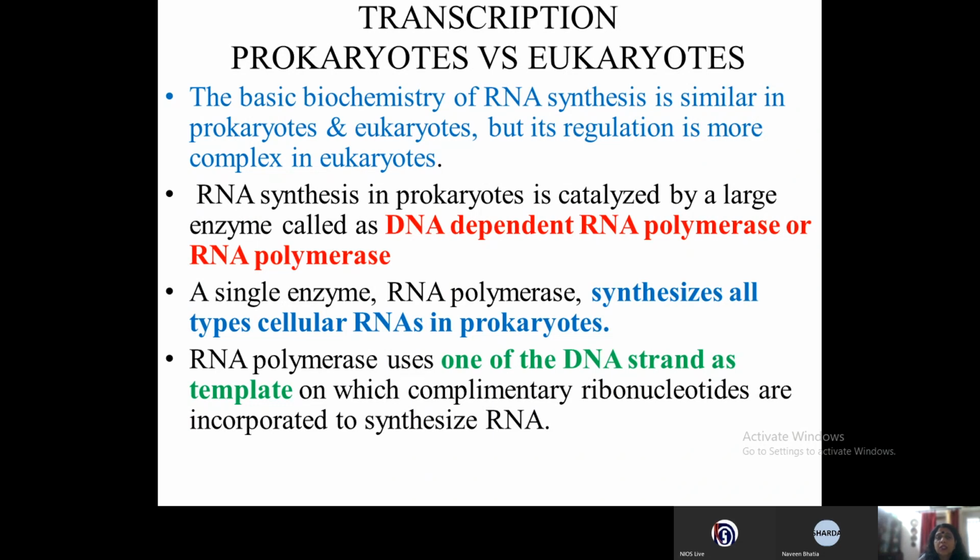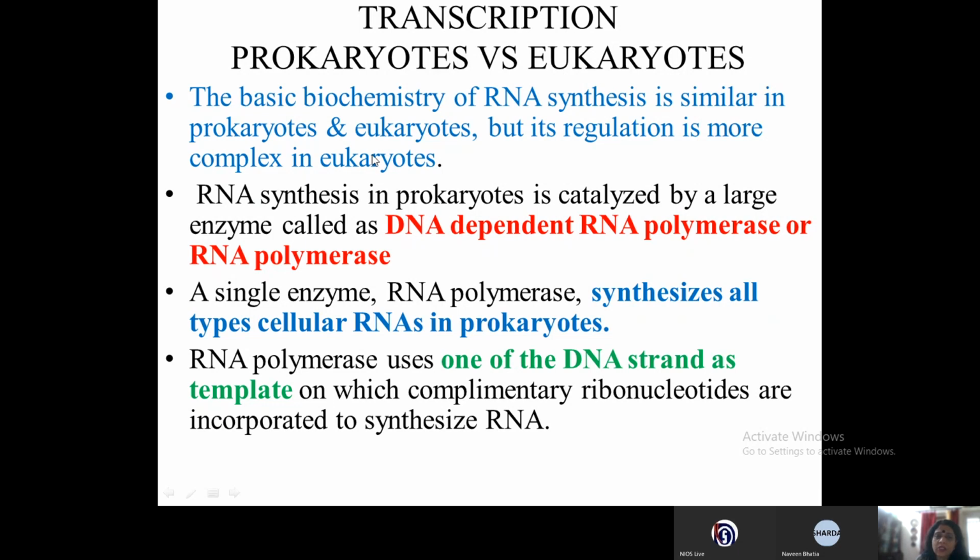Now, transcription in prokaryotes versus eukaryotes. Though the basic biochemistry of RNA synthesis is similar in both prokaryotes and eukaryotes, its regulation is more complex in eukaryotes.